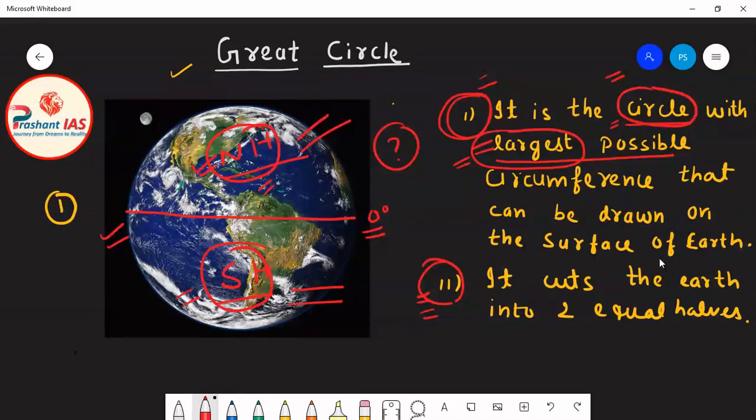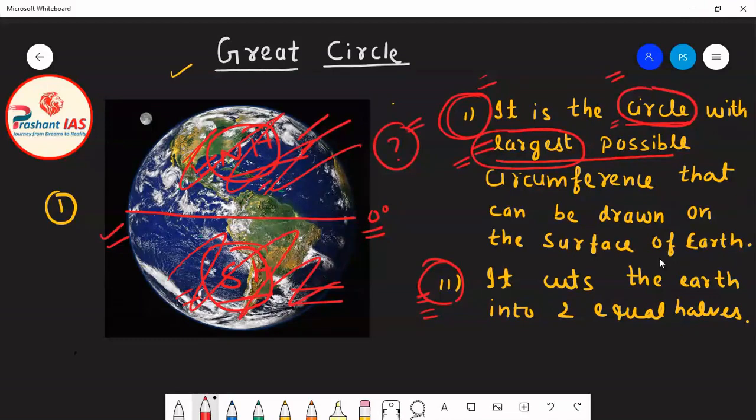The first condition is that the equator is the circle with the largest possible circumference. Why? Because the length of the equator is largest among all the latitudes. The equator is the largest latitude which can be drawn on the surface of Earth. Now the second condition is that it should cut Earth into two equal halves, and definitely you can see that the equator is cutting Earth into two equal halves. So the equator is satisfying both of these conditions.